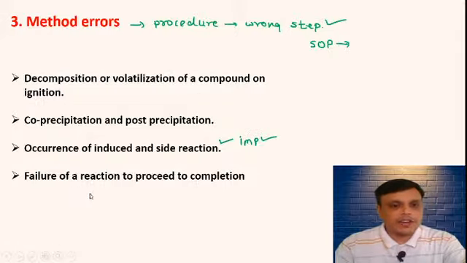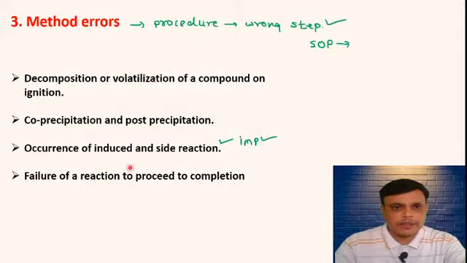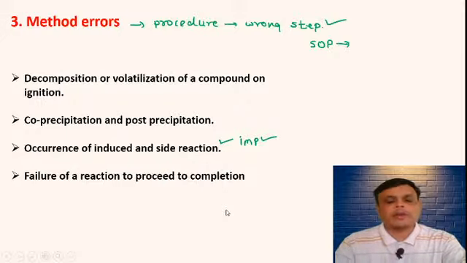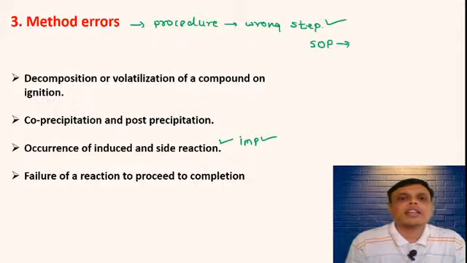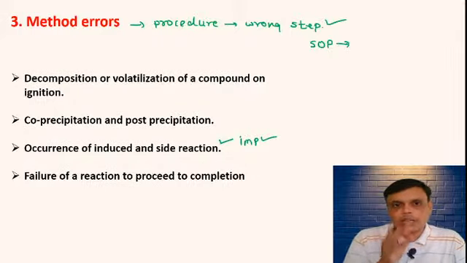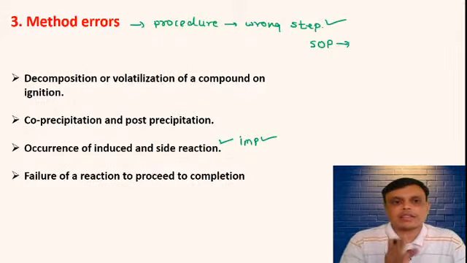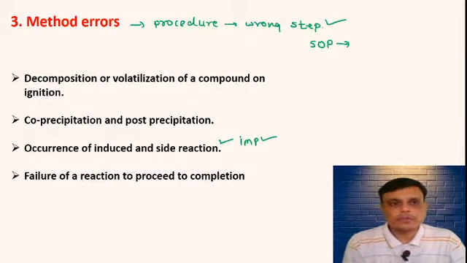Then failure of reaction to proceed to completion. Now there are some reactions whose equilibrium cannot shift to the right hand side. That means those reactions will not go to completion. Due to this also you will get a less yield or less product.